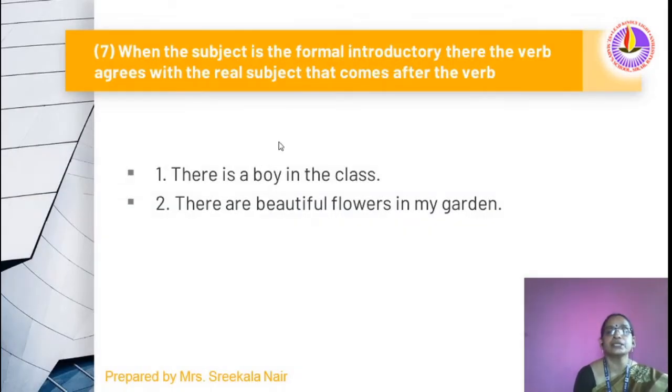When the subject is the formal introductory there, the verb agrees with the real subject that comes after the verb. There is a boy in the class. Here it is considered only one, a boy, is. There are beautiful flowers. A number of flowers are there. Here we use are.